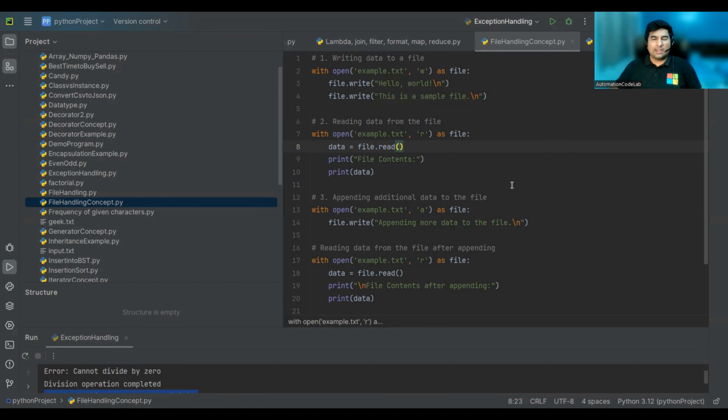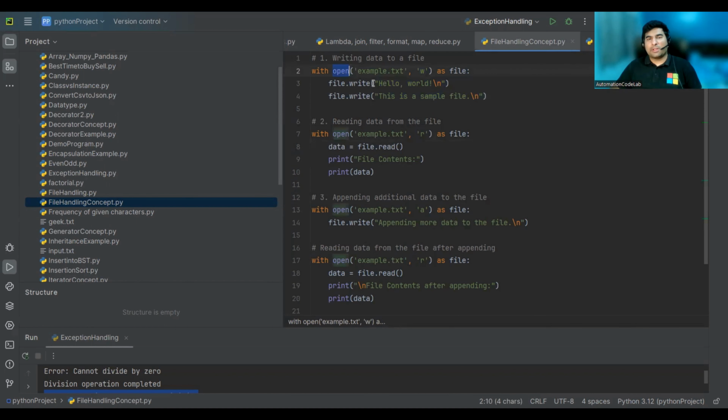What is file handling? Basically, we are going to write, read, and append these values. First I'm going to write the file, so I'm going to open example.txt. W means the write mode, and whenever we use with, it is always going to close the file after the operations are done. It is always preferred to write in this format rather than just using a stream to open, because if the file is already open and you try to overwrite, you will get an error. This makes sure that the respective operations are successfully completed and the stream is closed, to be precise.